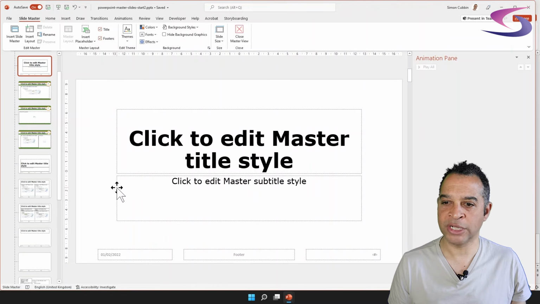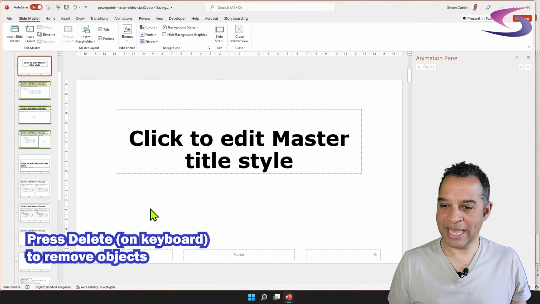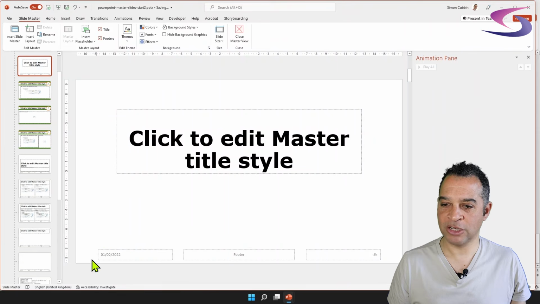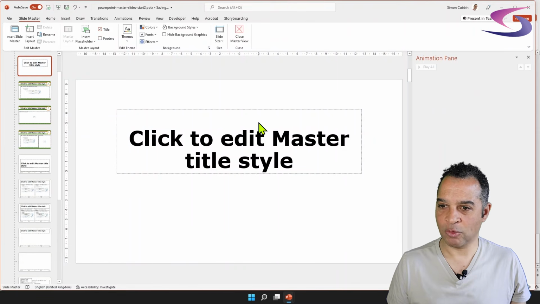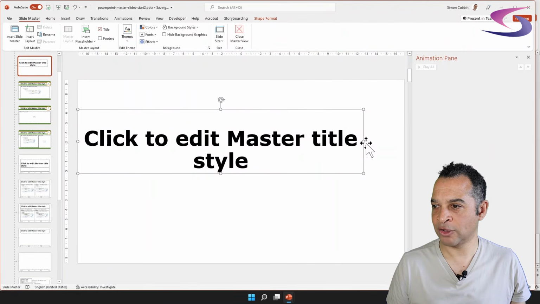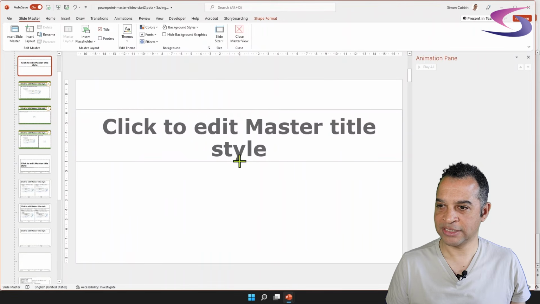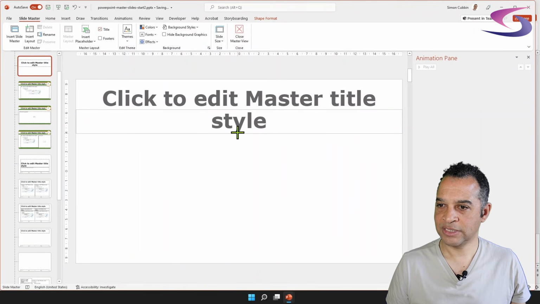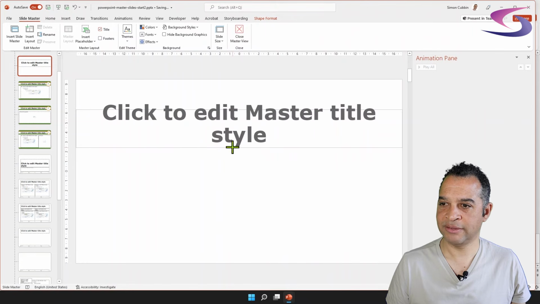So if I click on the border and then press the delete key on the keyboard, I want to get rid of these three here at the bottom. So I'm going to highlight all of these and press delete. I want to make this a little wider, so let's just click on that and adjust that, make that wide here, and then move that across here. That's good, and I'll just bring that up a little tiny bit here, like so. It's probably a bit much. There we go. That's it. There we go. That's good.